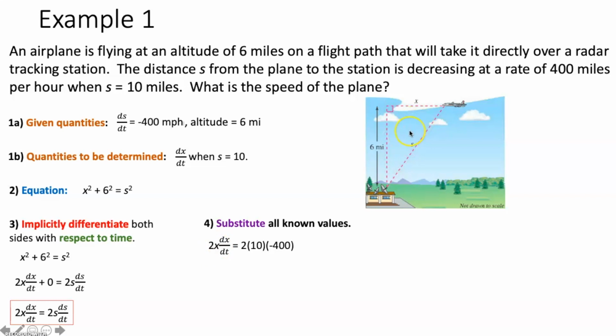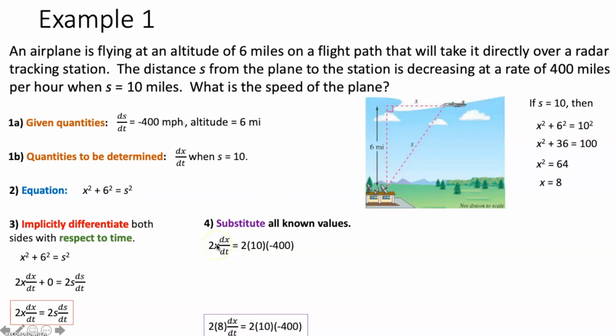Well, if we look at our figure, at this specific moment, this side is equal to 6 and s has to equal 10. So we can create a Pythagorean theorem equation where x squared plus 6 squared is equal to 10 squared. And that'll tell us what x is at this given moment. So here I square the 6, I square the 10, and now I subtract 36 on both sides, square root both sides, and I get x is equal to 8. So at this moment in time, s is equal to 10, the altitude is 6 miles, and x has to equal 8. So I'm going to plug in 8 for x here.